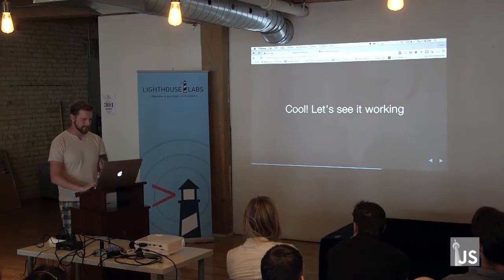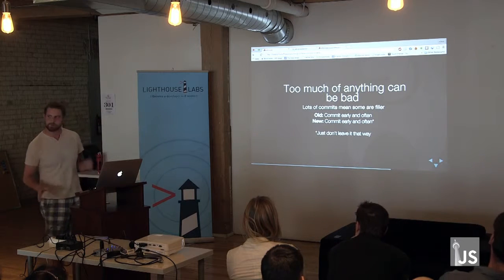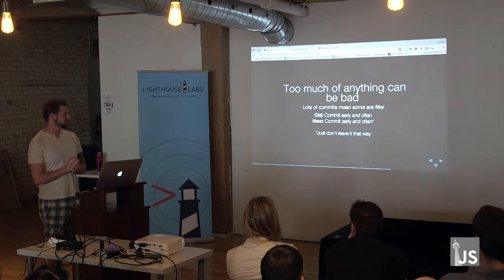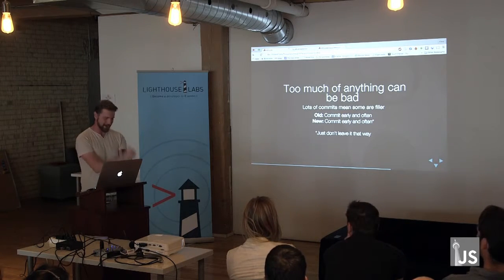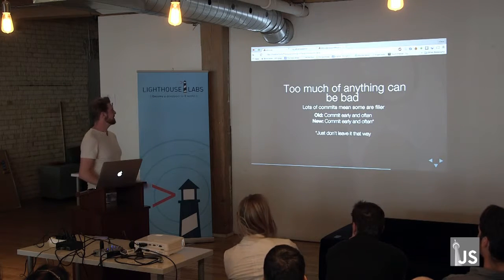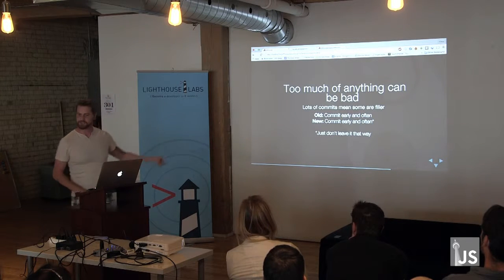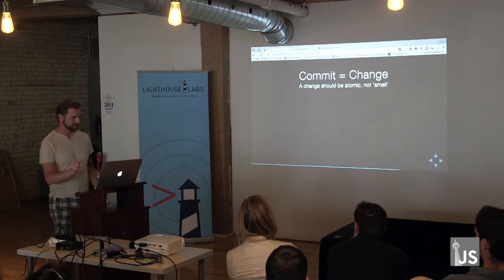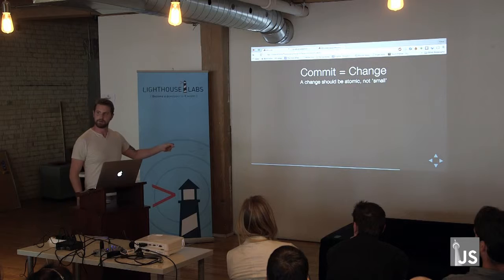So if we go back into this, we can finally go on to our last point, which is sometimes the most controversial. A lot of people think of committing early and often, and I want to be very clear that I completely agree with committing early and often. I think it's a great idea. But I don't want you to leave it that way. That's the asterisk. Because at the end of the day, a commit is a change, and a change should be atomic. It doesn't need to be small.